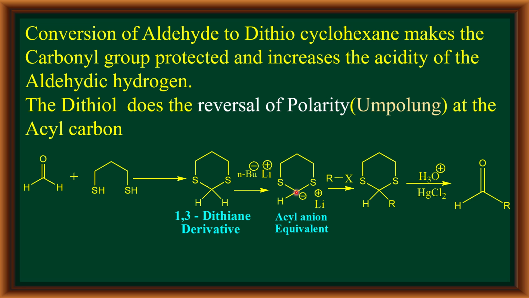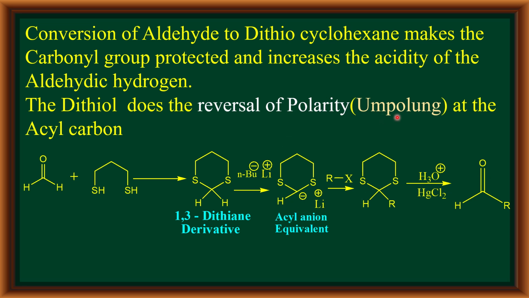This is actually the carbonyl carbon of our aldehyde, where we could not generate negative charge. Into that carbon we have introduced negative charge. This carbanion behaves as a nucleophile, reacts with an alkyl halide and gets alkylated. After alkylation, we can remove the protection and regenerate the carbonyl group.